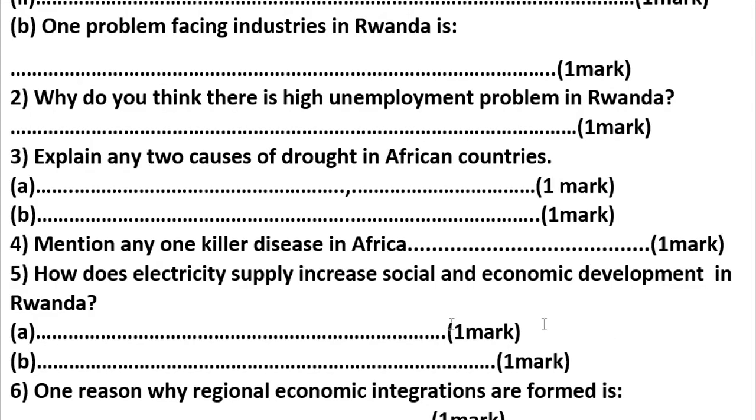People think on how to start small industries. Another thing, it may reduce deforestation. As people are supplied with electricity, they will use it in activities where trees would otherwise be used, so there will be benefit on the environment.